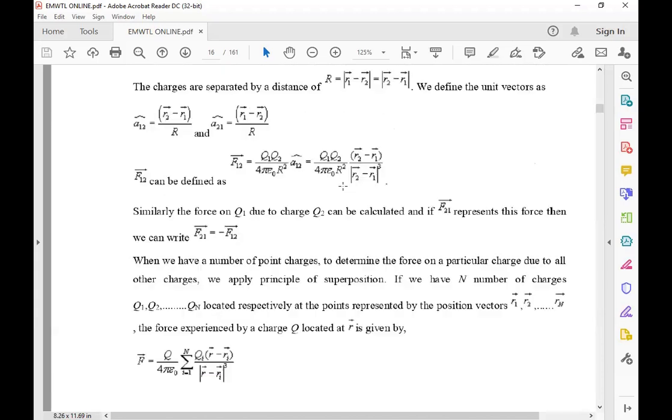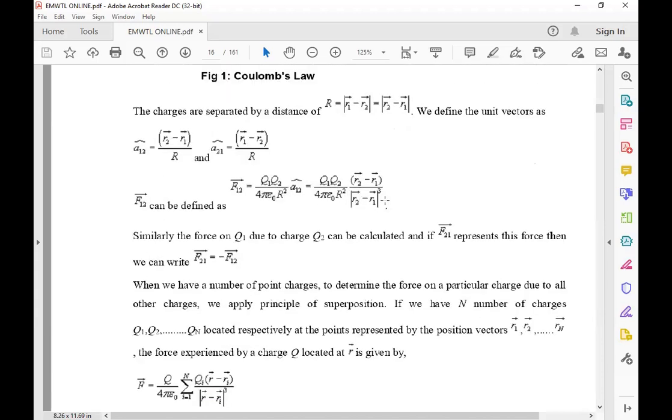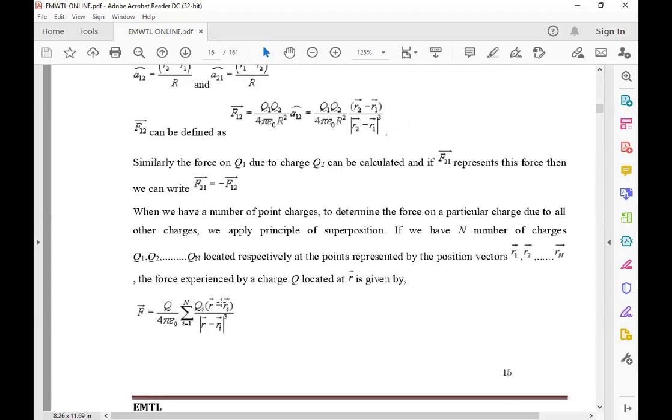The cube is because one R square comes from the magnitude and the other from the unit vector, so you get R cube, with the base vector A21 or A12. But now I am taking n charges and n position vectors.